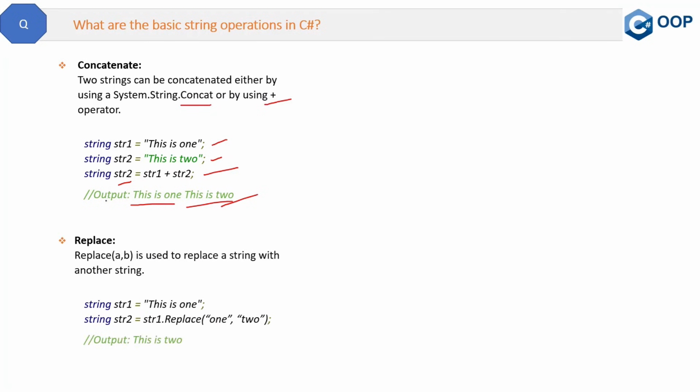Next important method of the string class is replace. What will replace do? For example, if you have string 1, "this is 1", and you create string 2 by replacing 1 with 2, this will just replace the 1 with 2. So the output will be "this is 2". This is the purpose of the replace method.